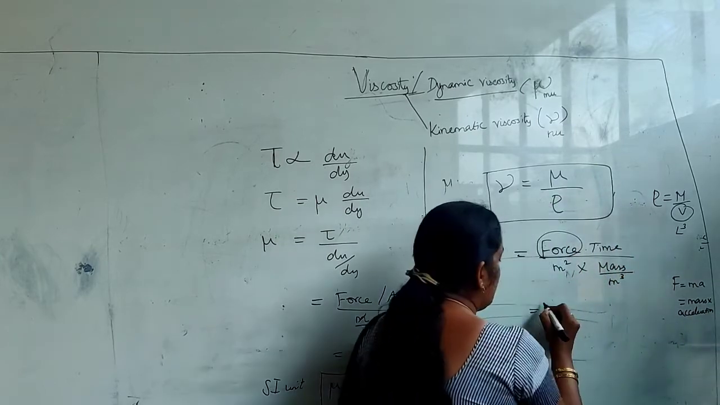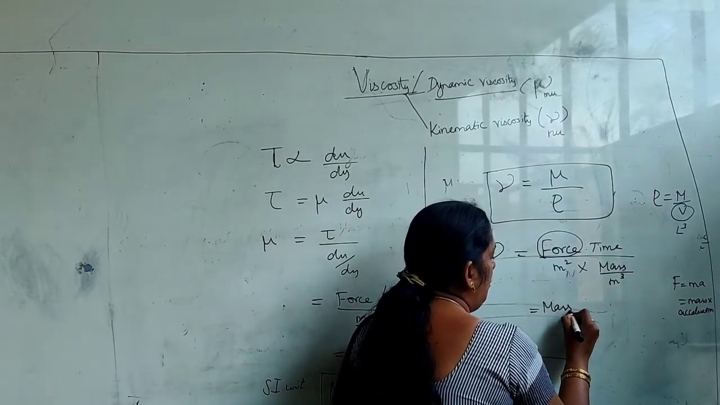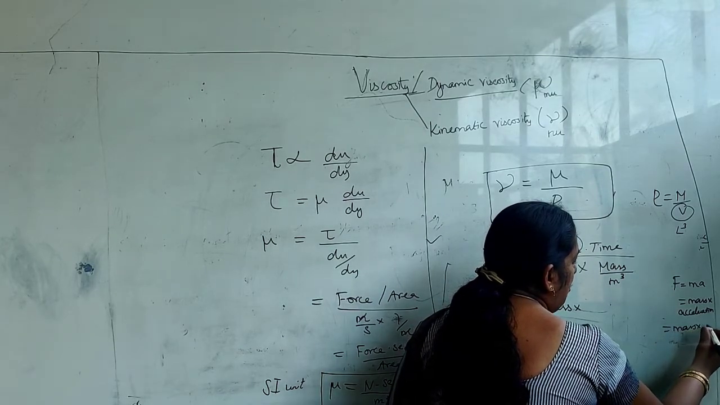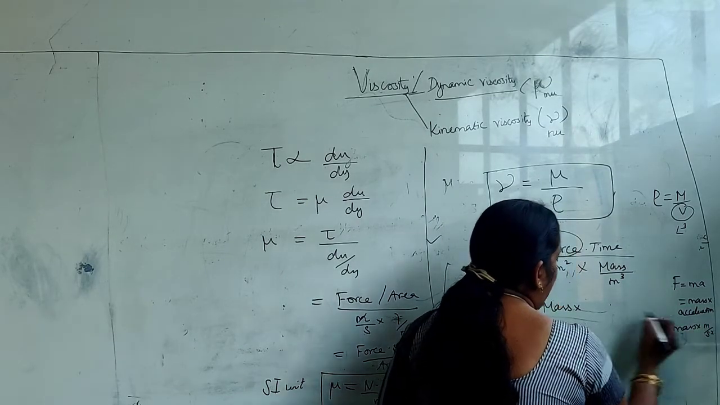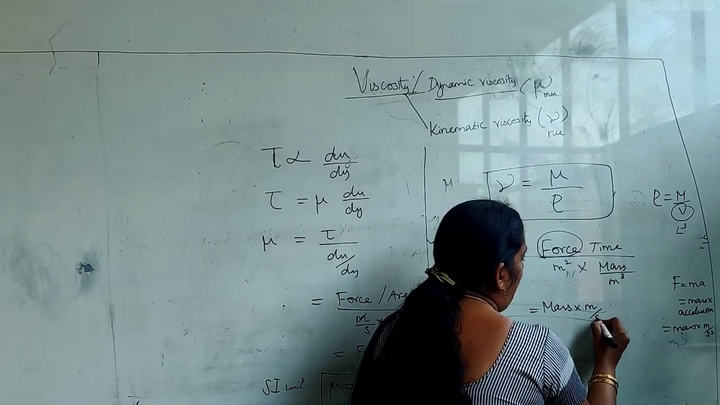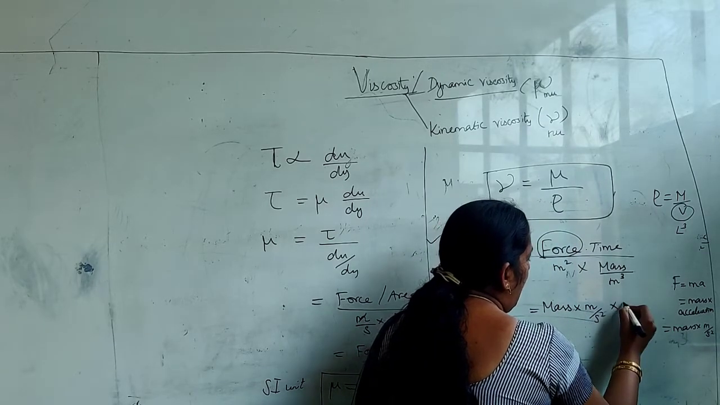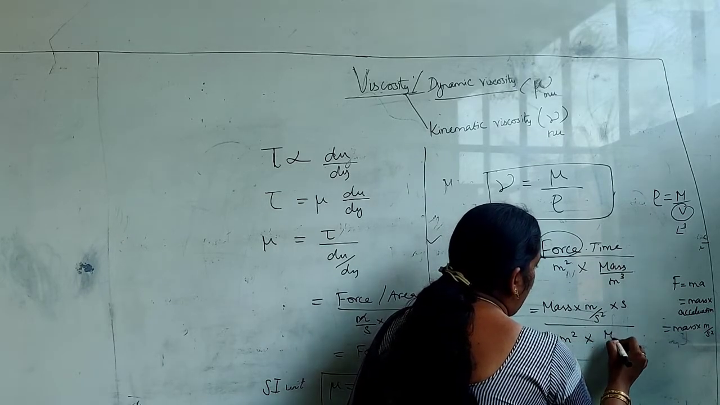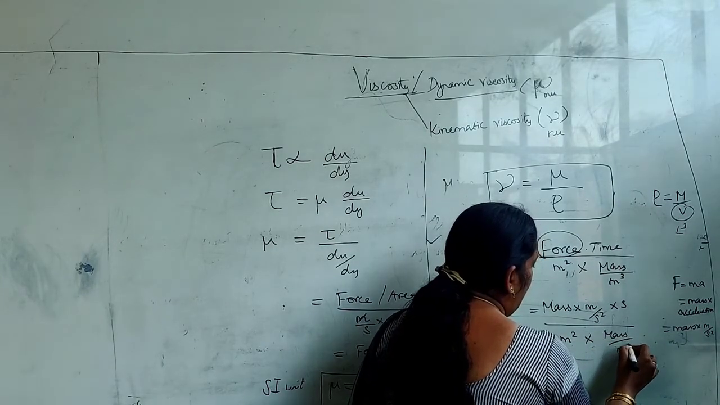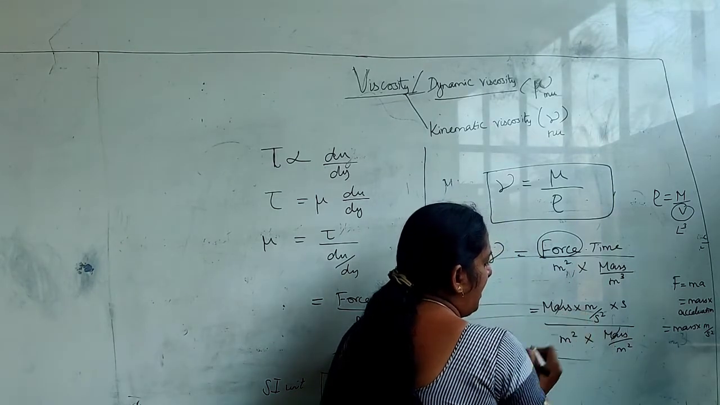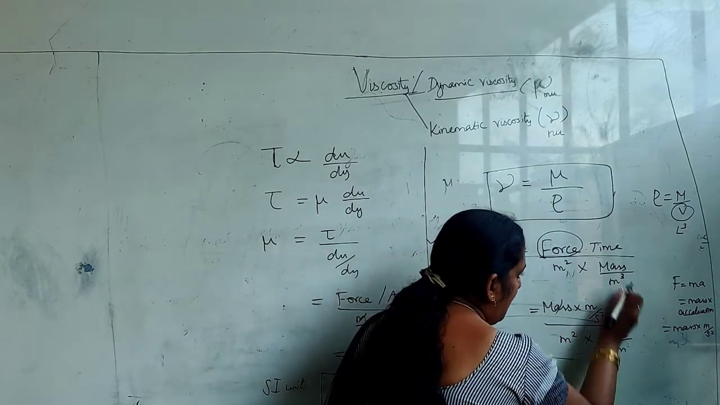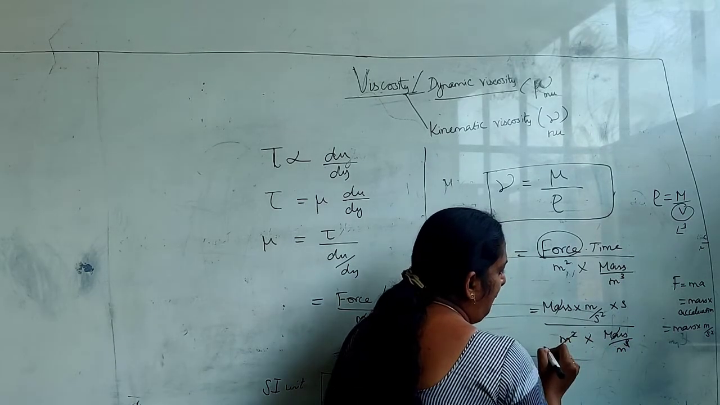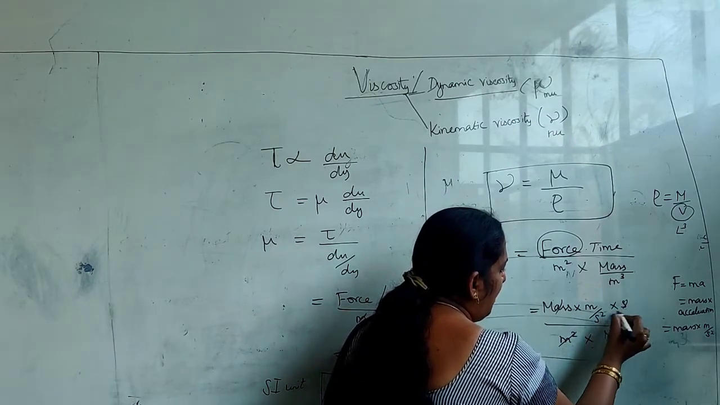So what is that? Force is equal to mass into acceleration, where acceleration, as you know, is meter per second square. So it is meter per second square into time, which is second, divided by meter square into mass by meter cube. Mass will get cancelled. Okay, this is meter cube. So here this will get cancelled and you will get only meter. And here also this second will cancel.